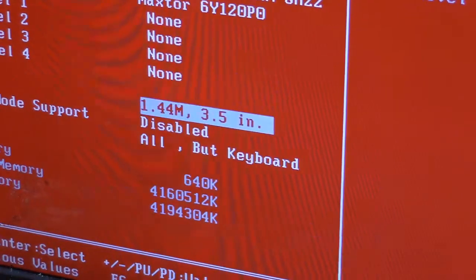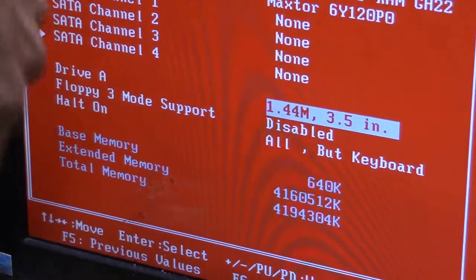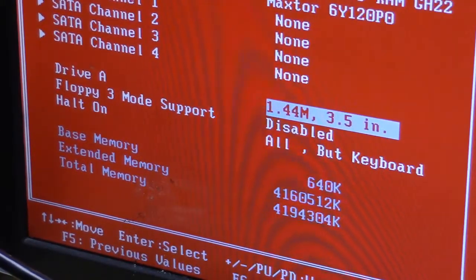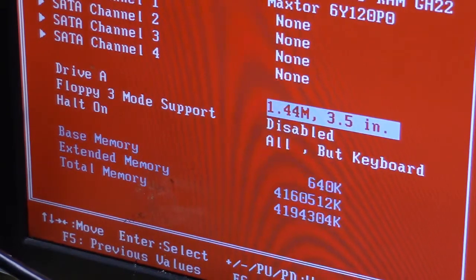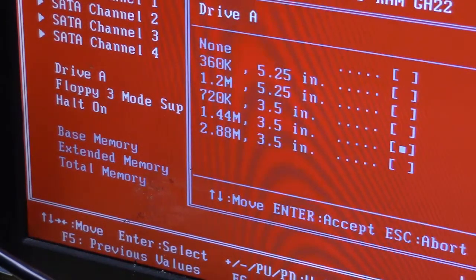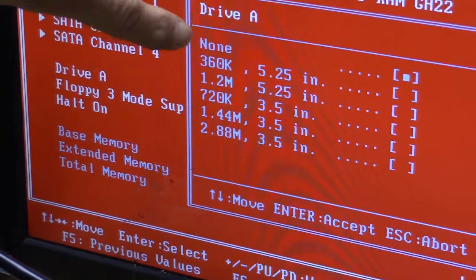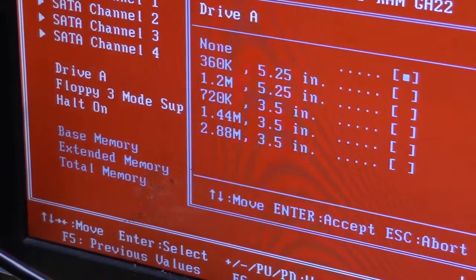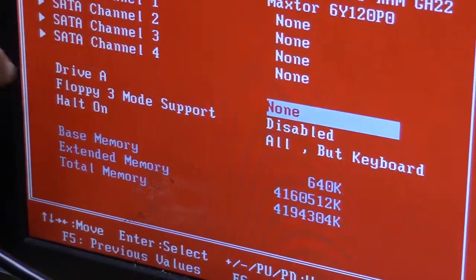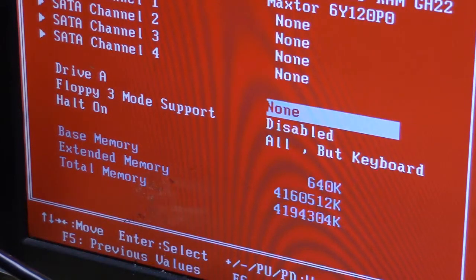Let's see, I need to go back. Okay, and over here where it says floppy disk support, you just want to go down and leave it at disable. So we're okay there, since we don't need to get in there anymore. Go back up to this one, we just go back up to none. Push enter. There, your drive A is now none, so it'll go straight to your hard drive. Alright, we get out of this.